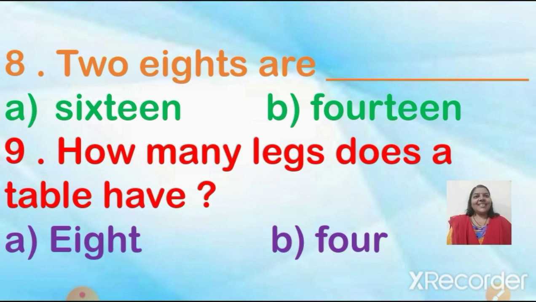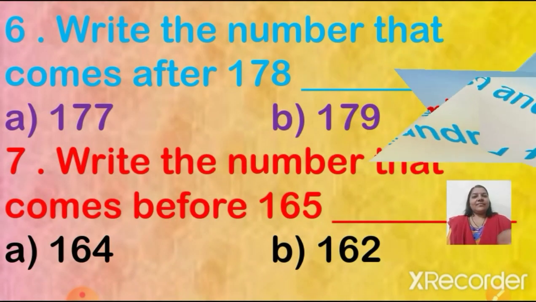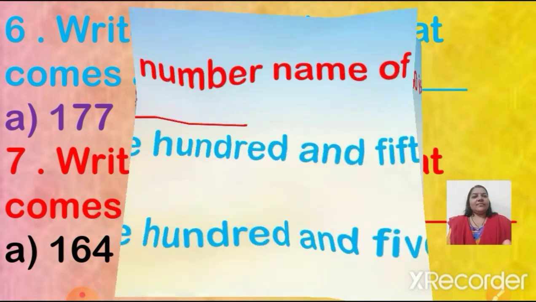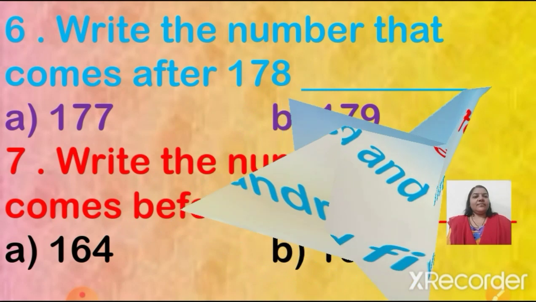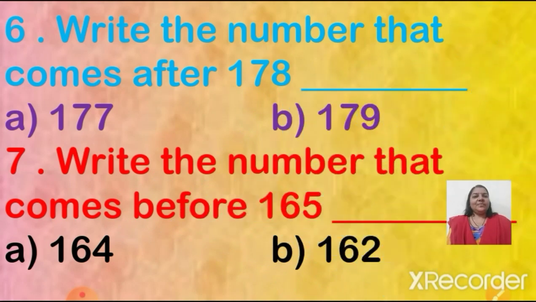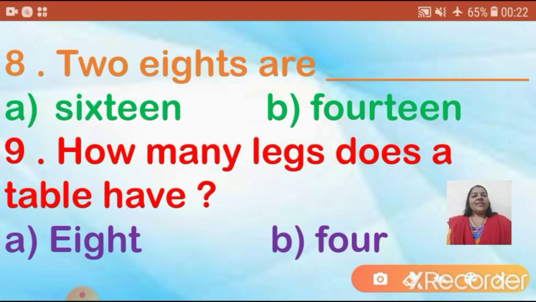Yes, and the correct answer is 16. So children, here we will put a tick mark on number 16.